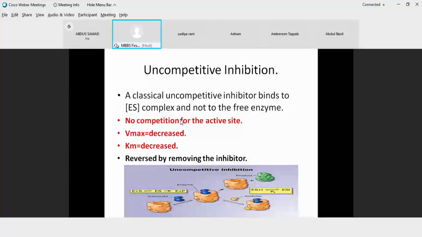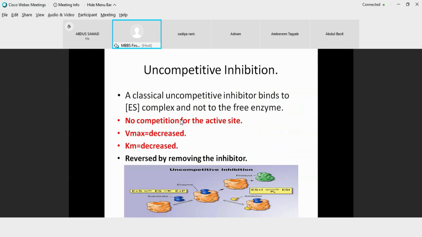So this is telling you that the binding site for an inhibitor is created by the substrate. When the substrate binds to the enzyme, the ES complex is formed, and this ES complex creates a site so that your uncompetitive inhibitor may come and bind to it.